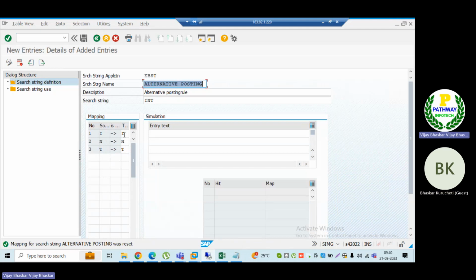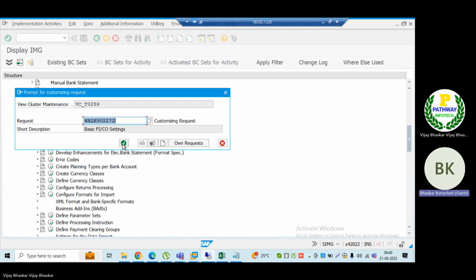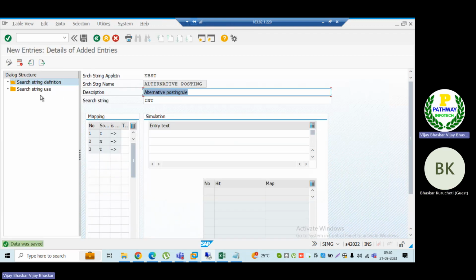Now, how am I defining the string here? So INT, you just remove this one, sir. Don't keep this one. Then this one also remove. Enter. Save it. Now click on the search. Whatever I have entered here, automatically this value is populating here, sir. Nothing needs to be done. Even numeric values will also populate here, sir.